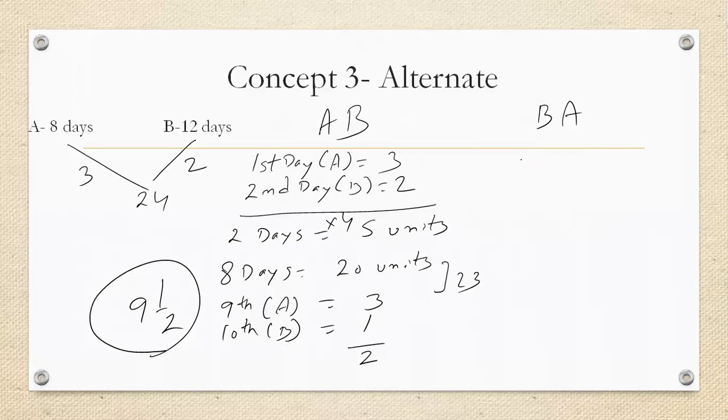If the order is BA, here also it is going to be that in 2 days, it is going to be only 5 units.